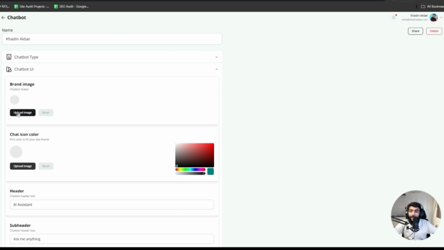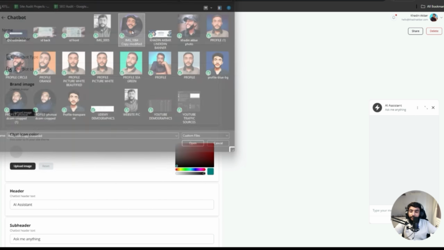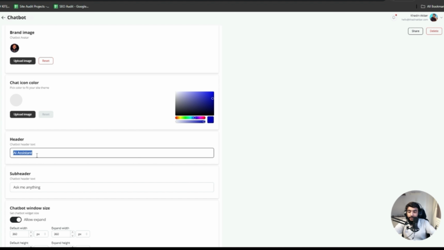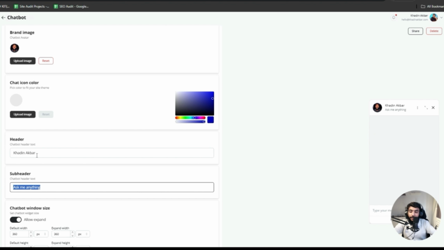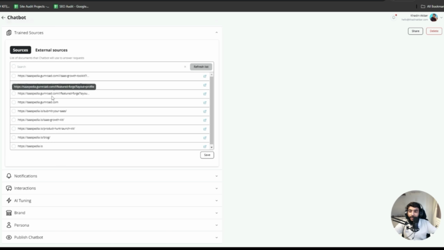Then I have to change the chatbot UI. First of all, the brand image, the avatar, and in avatar I'll put this image. Then here I don't want an image, I want a color, and that color would be this one. And then header, Khadeen Akbar, and then subheader, ask me anything. And then you can keep the other settings as they are. Then you have trained sources. I'll tell you about trained sources and how to train these sources. Right now we already have the list.